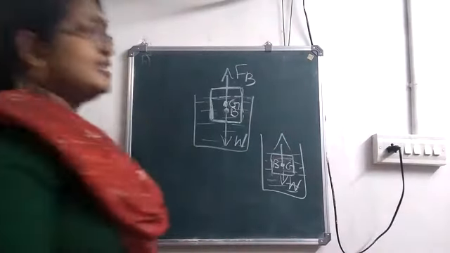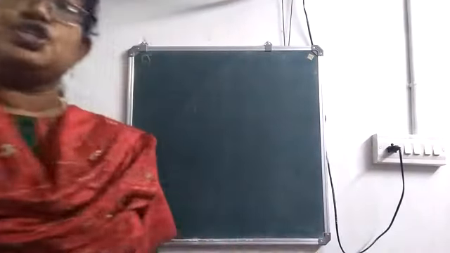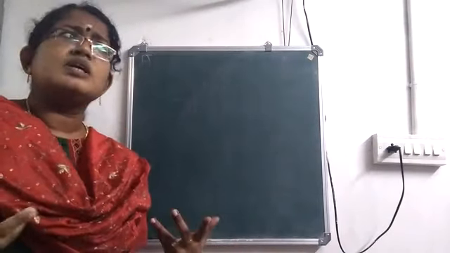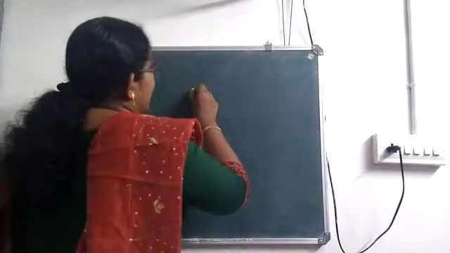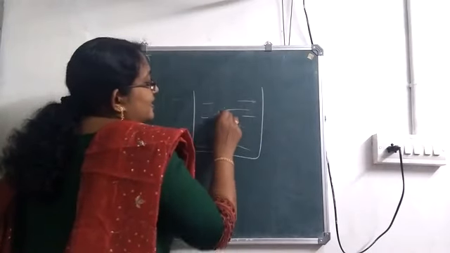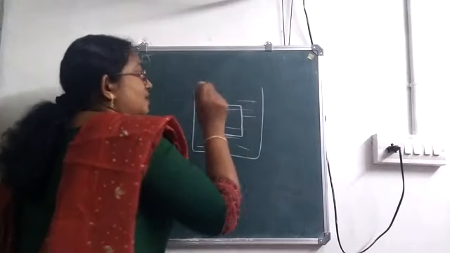Now, next one is the reason for upthrust. We have discussed about upthrust. Now we will check what is the reason for upthrust. So for that, again I am considering a beaker and water is taken in this, and I am considering a body which is immersed in it.